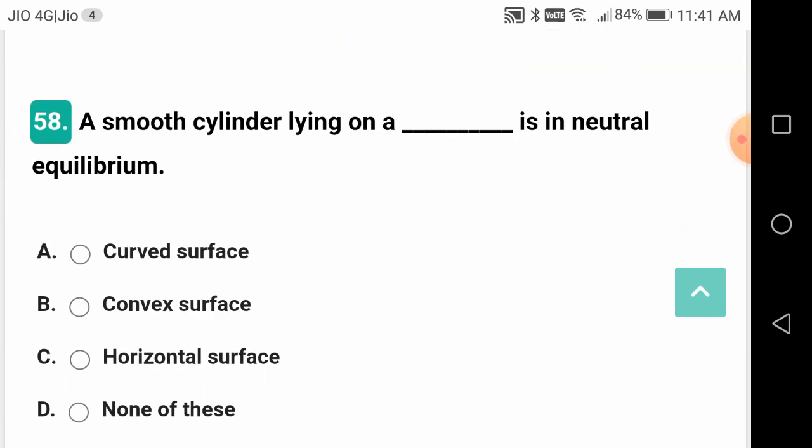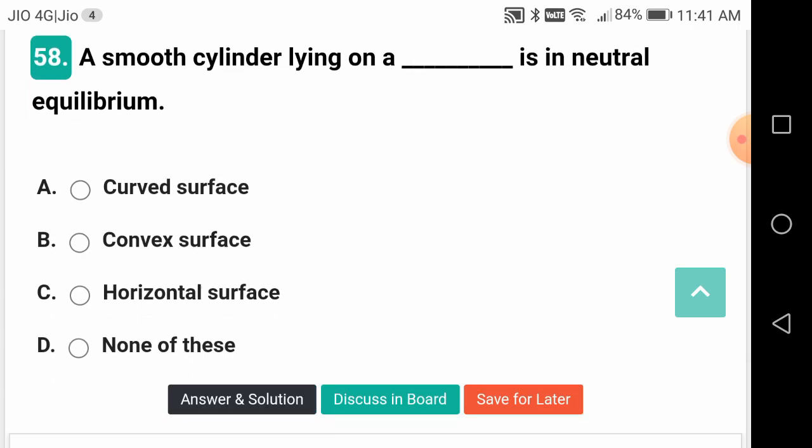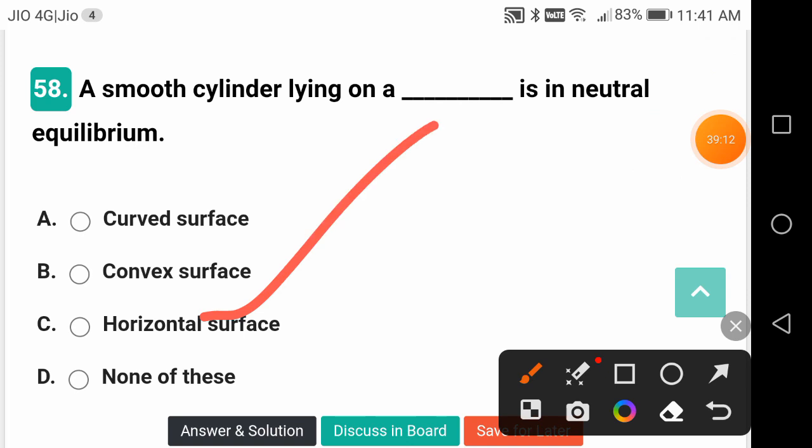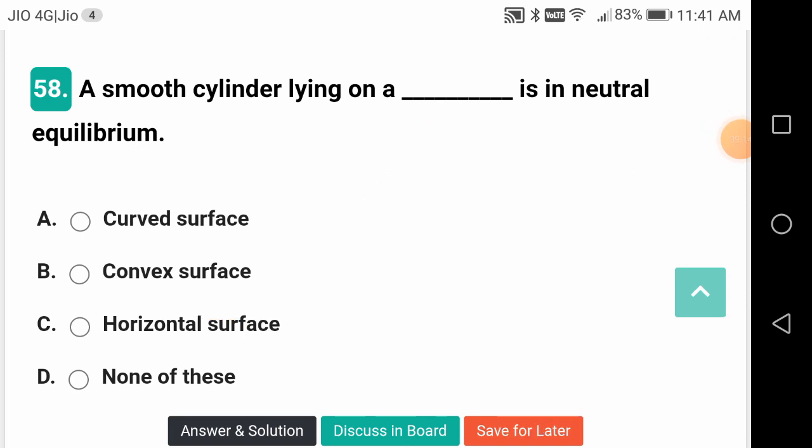A smooth cylinder lying on a dash is in neutral equilibrium. So this is a good question, friends. It should be horizontal surface. Neither the curved surface nor convex surface. Neutral equilibrium.